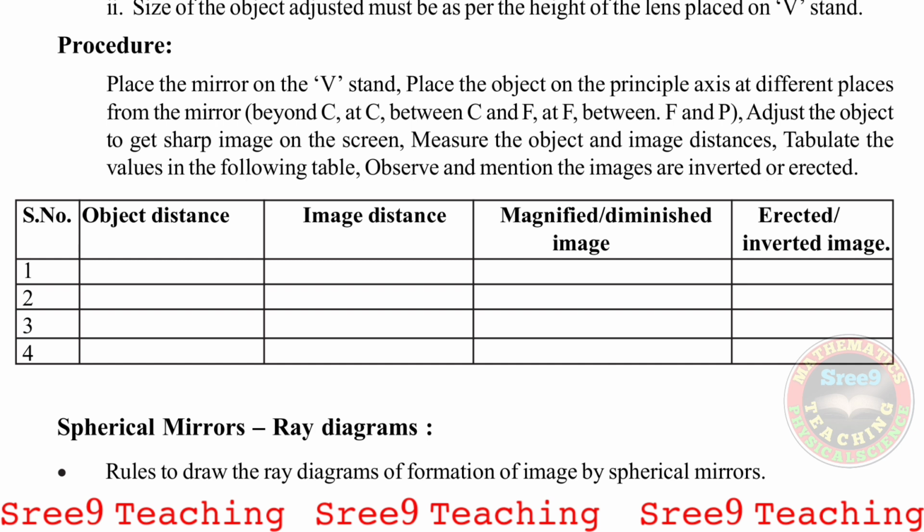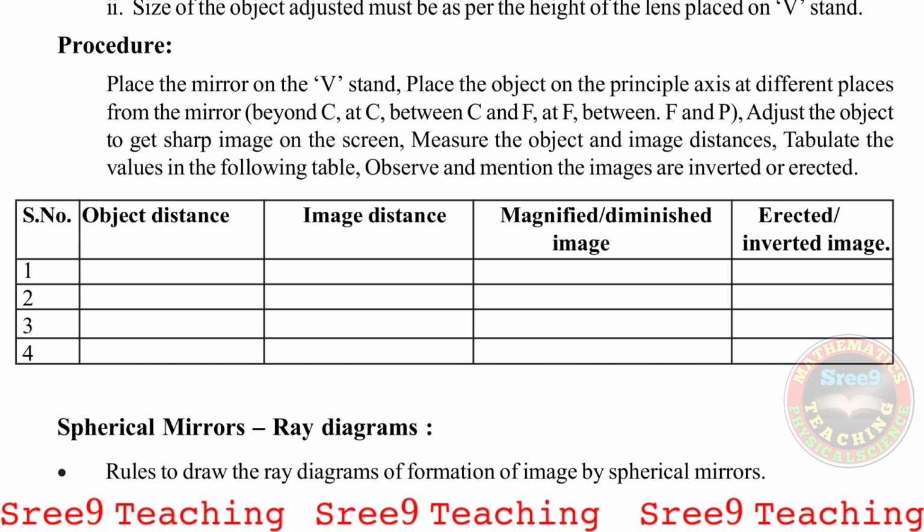Place the mirror on the V stand. First, place the object on the principal axis at different places from the mirror: beyond C, which means we come from the right side to the left side. So beyond C we keep the object, and in the second case we keep the object at C, next between C and F, at F, and between F and P. So these are the positions where we place the candle, nothing but the object, and we will observe the images on the screen by adjusting the screen so that we get a sharp image, right?